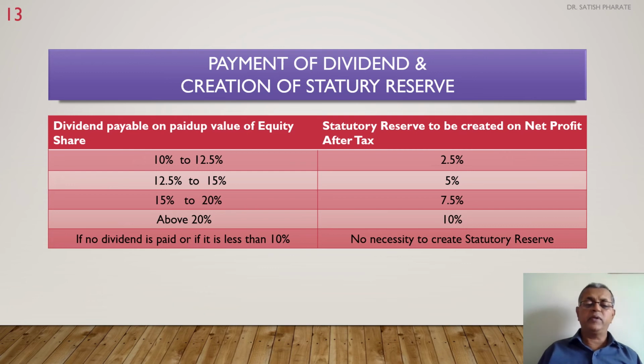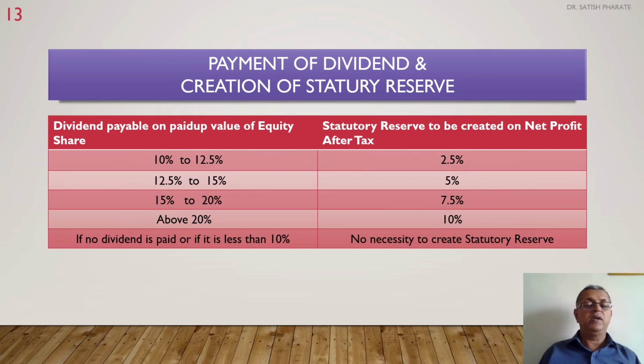In case of a company, if it is making payment of dividend to the extent of 10% of its paid up capital, there is no necessity of creating statutory reserve. Or if no dividend is paid, there is no necessity of creating statutory reserve.